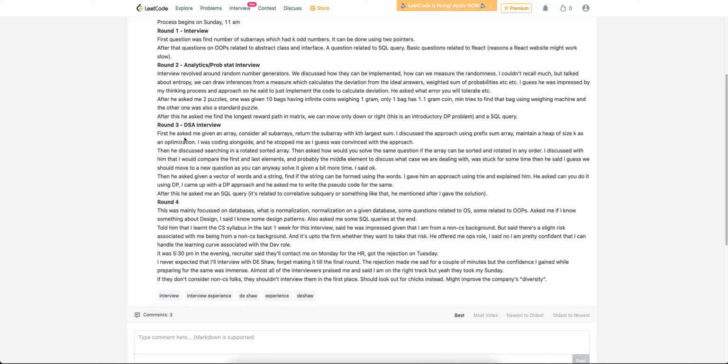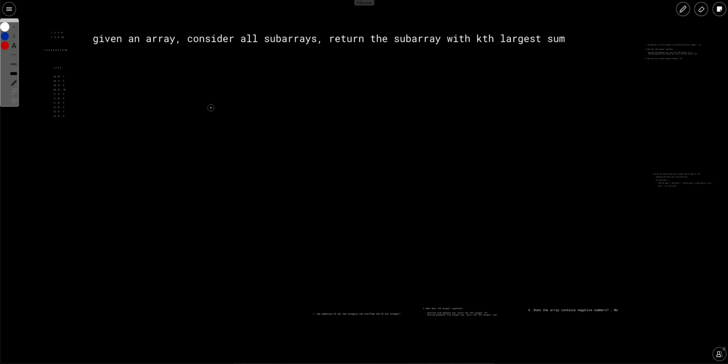Let's solve the first question, wherein given an array, consider all the subarrays and return the subarray with the kth largest sum. So let's try this. We have been given this question: given an array, consider all the subarrays and return the subarray with the kth largest sum. So the problem is simple.